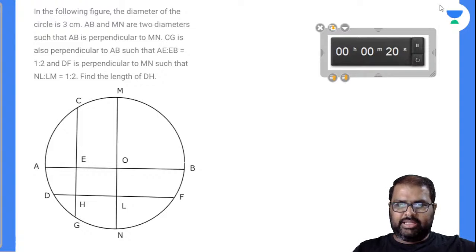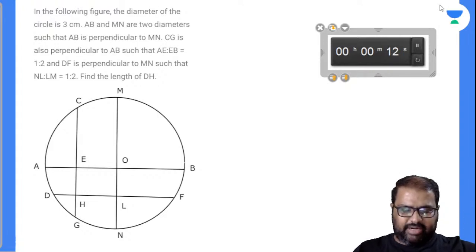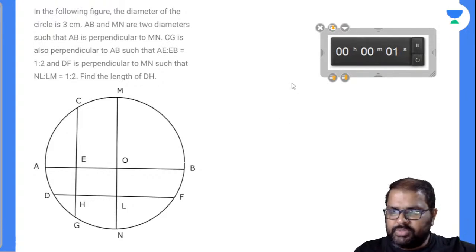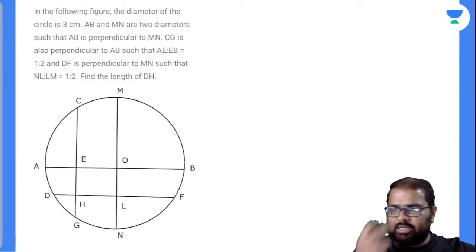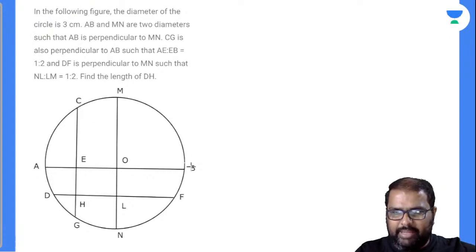In the following figure, the diameter of the circle is 3 centimeter. You need not find the exact value, you can write down the rough value. You can tell me the rough value here. So don't convert this into a quadratic equation, right? It will be a headache later on. Focus on solving in a normal way only. See here, the diameter of the circle is 3 centimeter. AB and MN are two diameters, and O is the center of the circle. So the OB value is how much? Everybody knows the radius, it is 1.5.